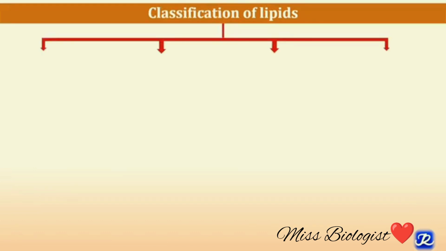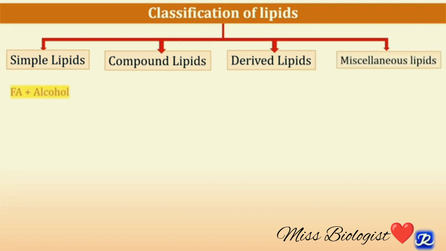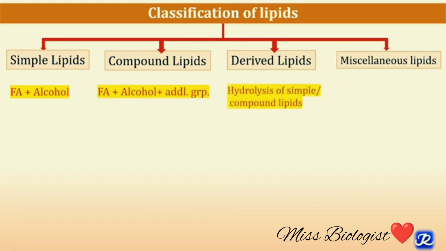Lipids are classified into four classes. The first is simple lipids, second compound lipids, third derived lipids, and fourth is miscellaneous lipids. Simple lipids are made up of fatty acid plus alcohol. Compound lipids are made up of fatty acid plus alcohol plus additional group. Derived lipids are those which are obtained from hydrolysis of simple or compound lipids, and miscellaneous lipids are those which do not fall in any category of simple, compound and derived, but they possess the characteristics of lipids.